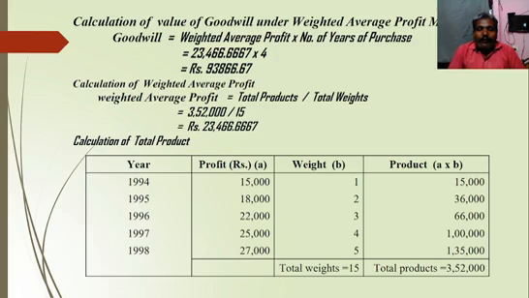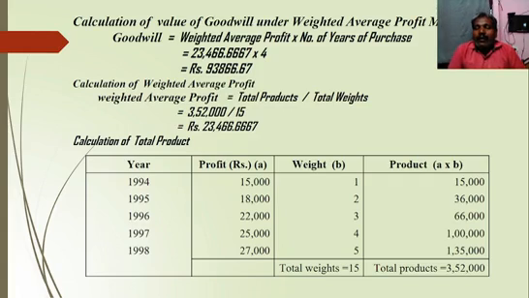So in the years 94, 95, 96, 97, 98, we should post the profit of the particular years. So 94: 15,000, 95: 18,000, 96: 22,000, 97: 25,000, and 98: 27,000. The weights given in that problem are respectively 1, 2, 3, 4, and 5 for the respective years. So we should calculate total weights. Adding up these weights, we will get total weights. So total weights is 15.